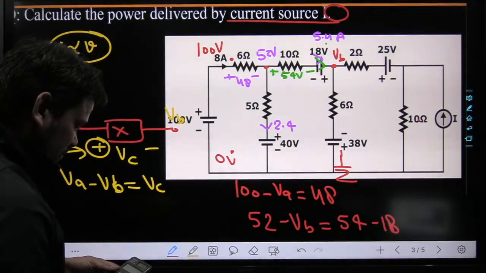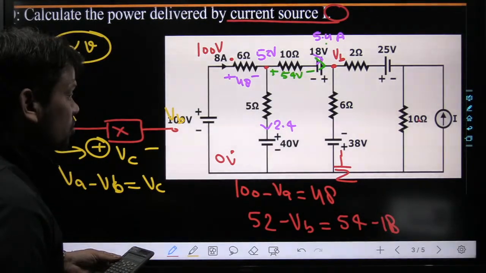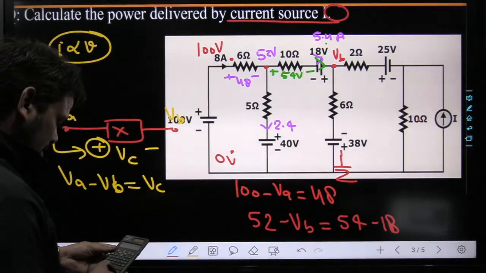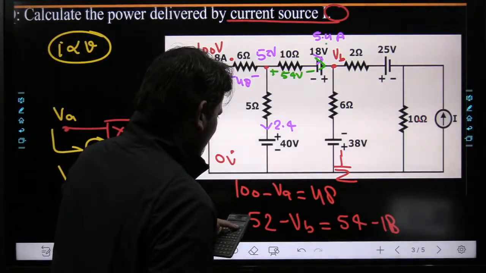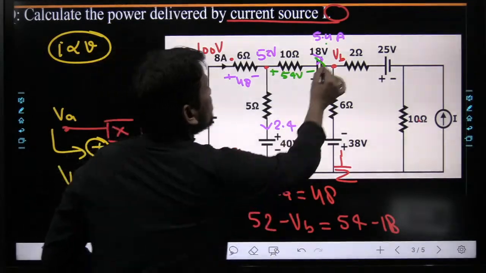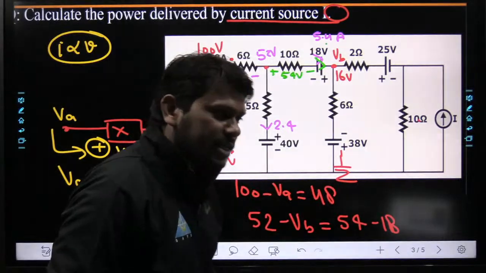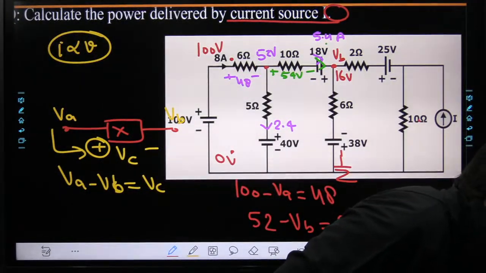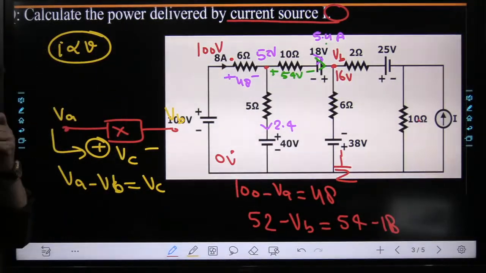This is 54 minus 18, and then minus 52. I think 16 volts. Is it correct or not? Dear, please tell me. This voltage will come 16 volts. Very nice.